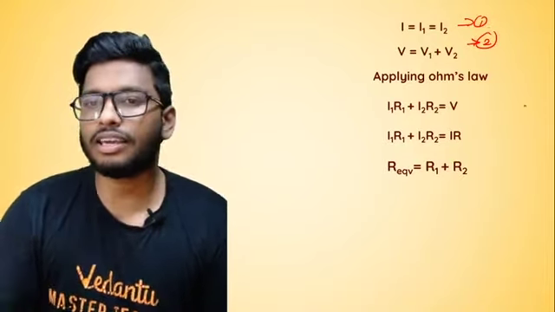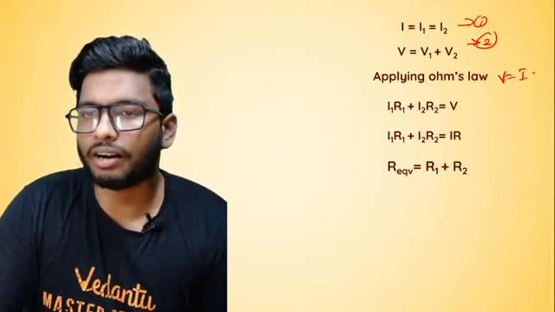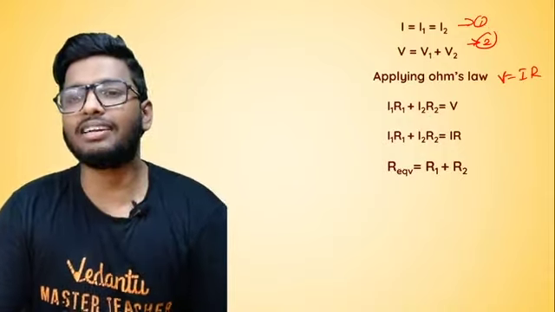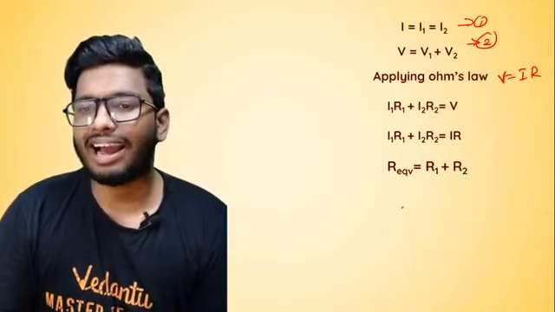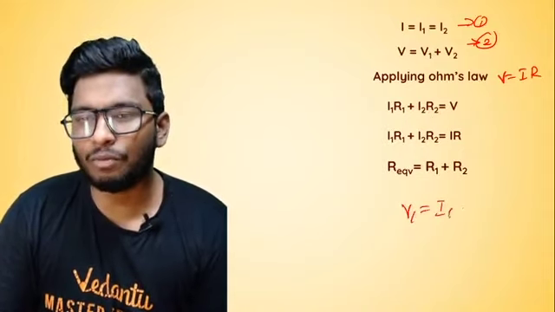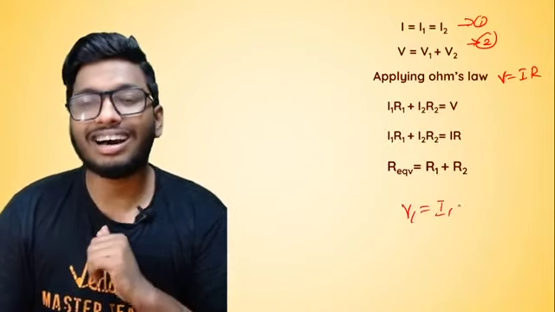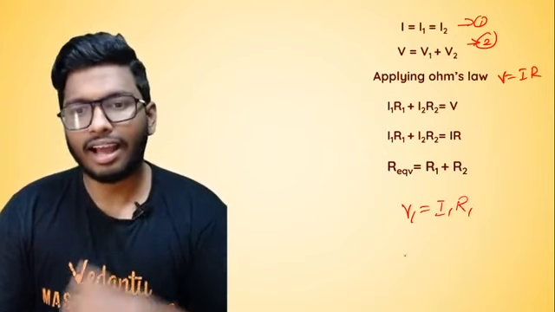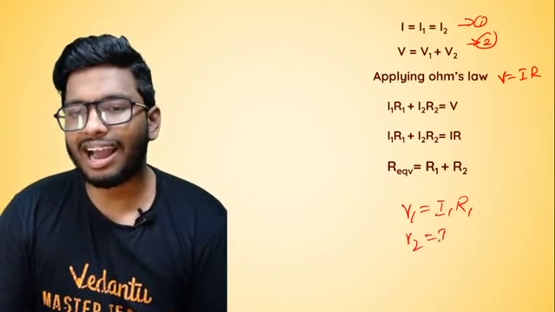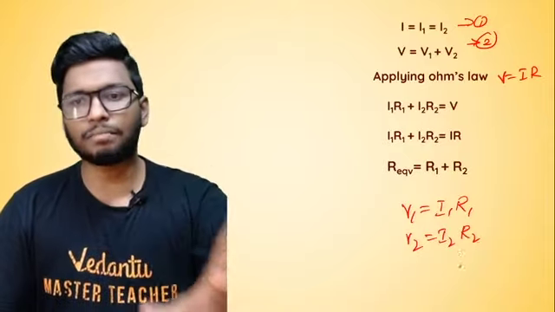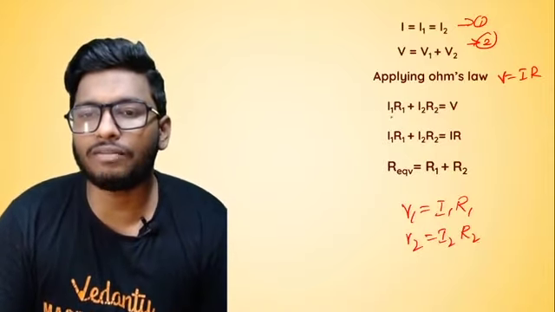Now what does Ohm's law say? Ohm's law is V is equal to I into R. Now, if you talk about V1, at V1, the current is I1 and the resistance is R1. At V2, what is the current? I2, and the resistance is R2. Simple as that.